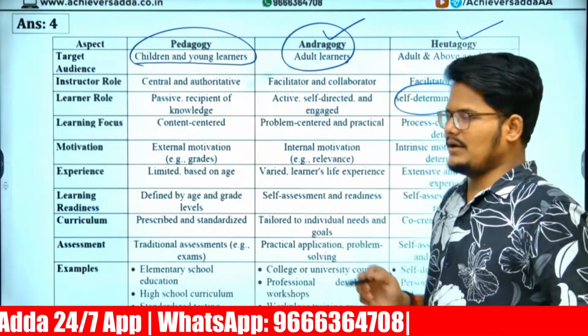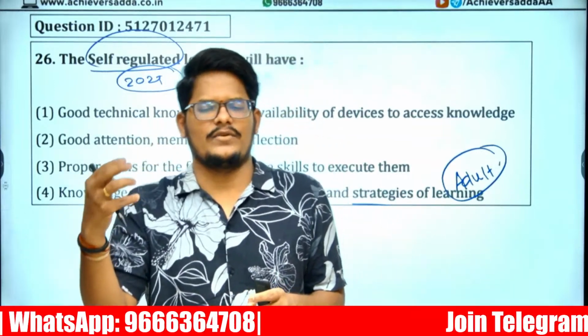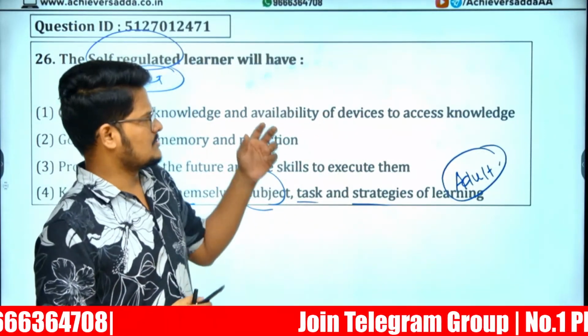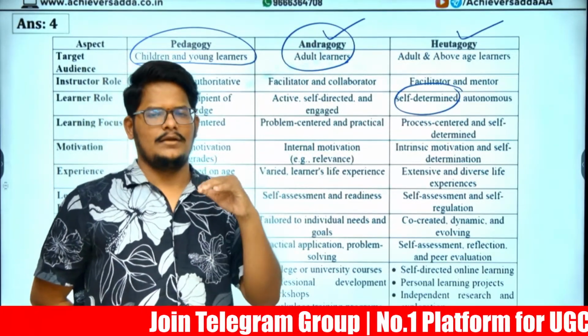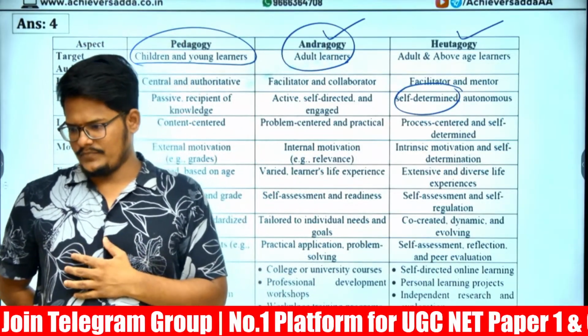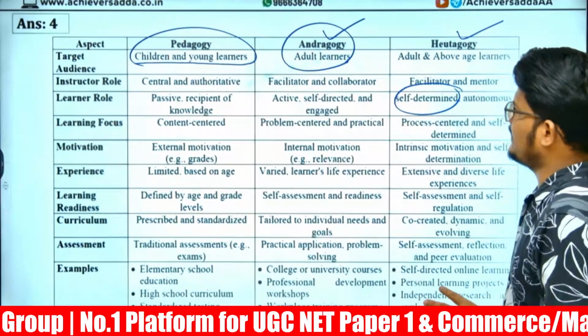In andragogy, it is self-regulated, but the learner takes suggestions from the teacher whenever a doubt arises. Purely independent is heutagogy. Andragogy is partially dependent on the teacher and partially independent. So that is the difference between the 3 things: andragogy, pedagogy, and heutagogy.